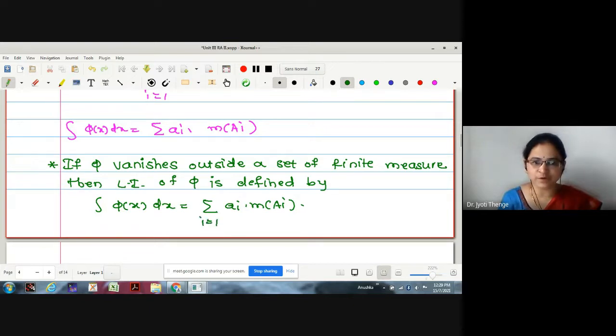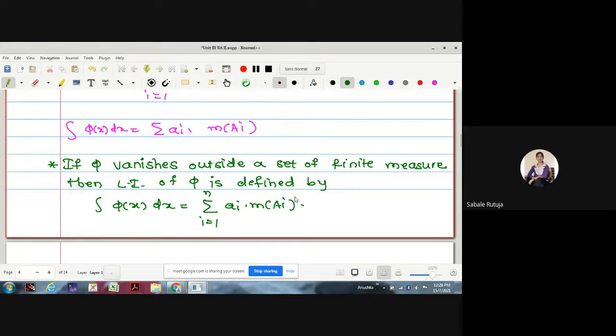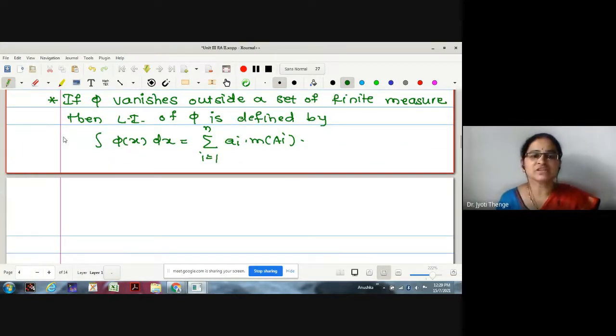No doubt i runs from 1 to n, because the function under consideration is simple, so it should have some finite value. This sum must be finite. Is it okay? Yes, ma'am. Okay. Now sometimes instead of writing integration phi x dx, it is written simply integration phi.